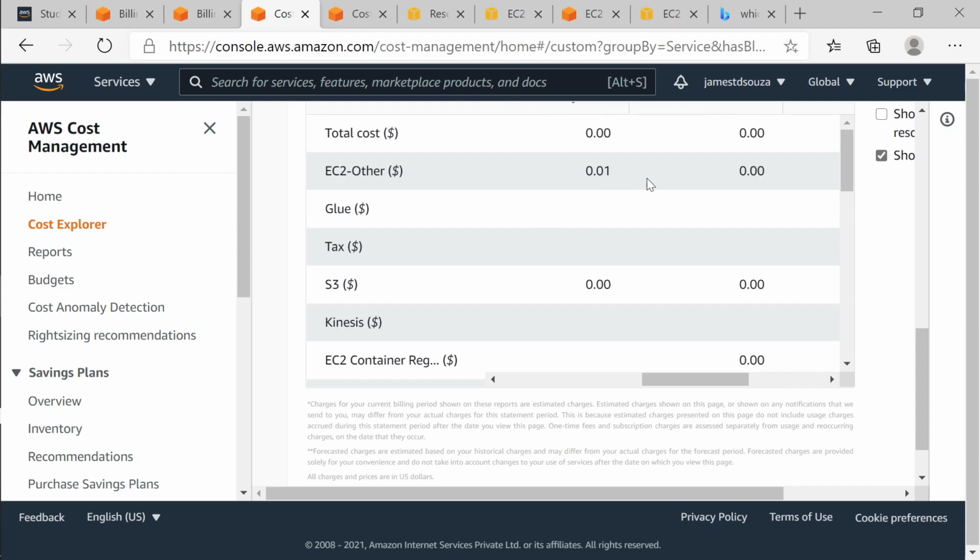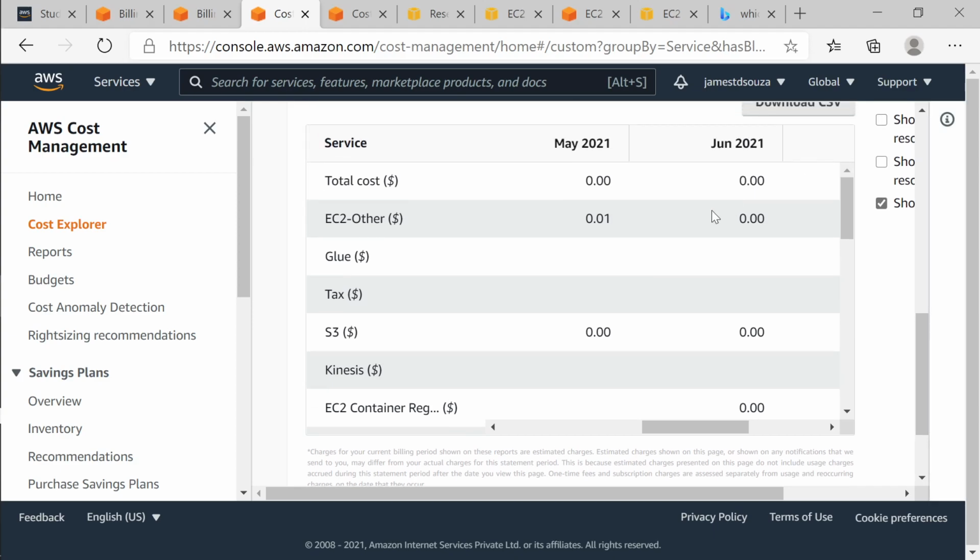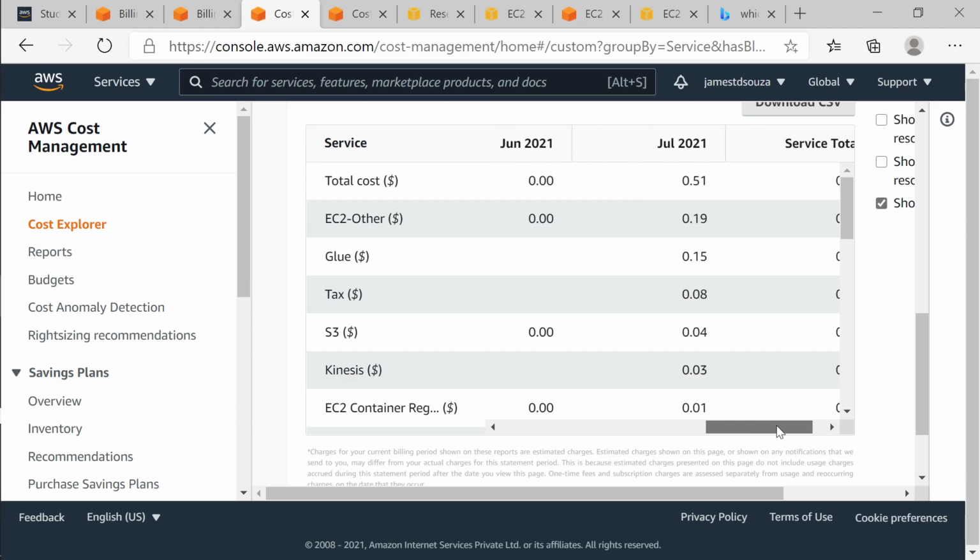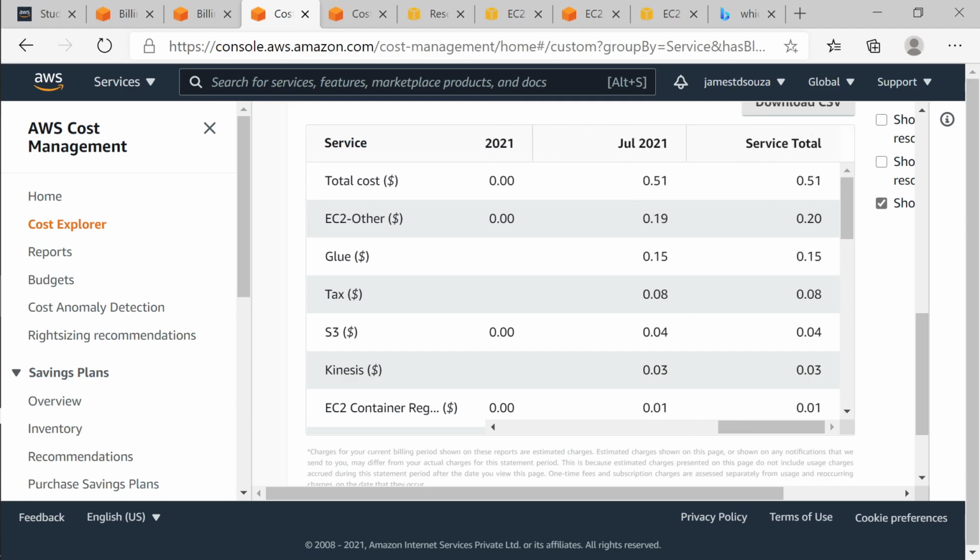So here it says for EC2 I spent $0.01 in the month of May. Then in the month of June, EC2, then I spent $0.19 in the month of July, and then the total was $0.20.